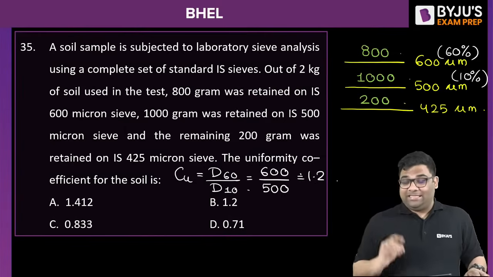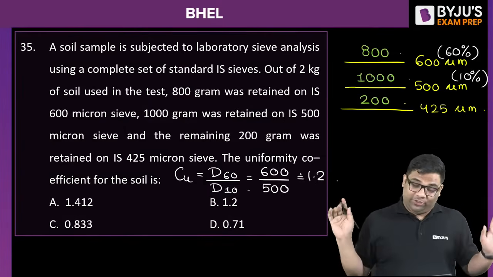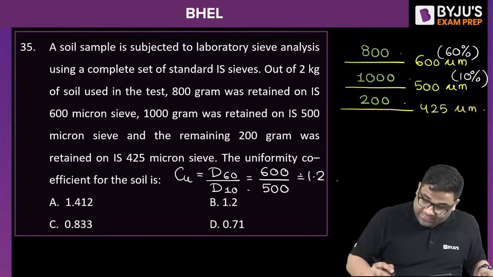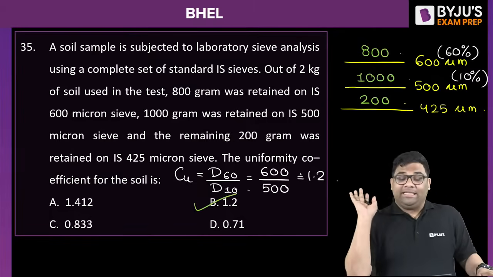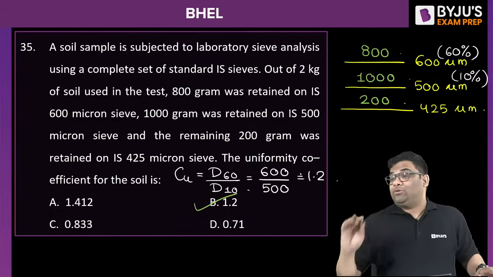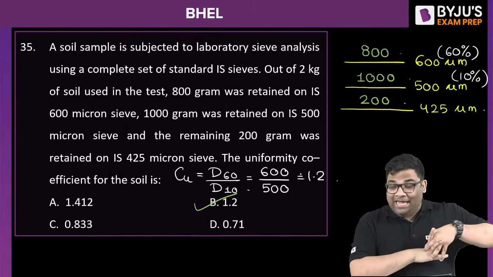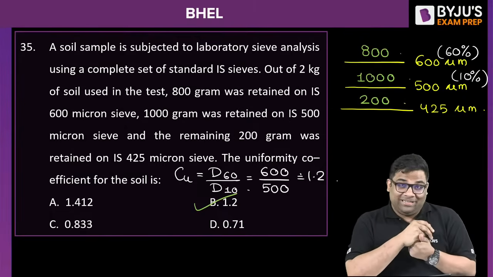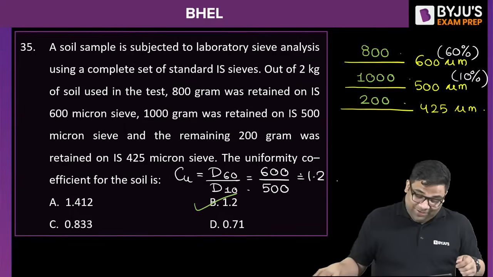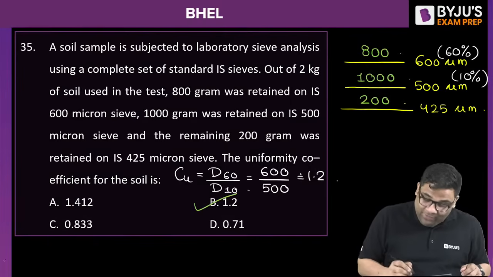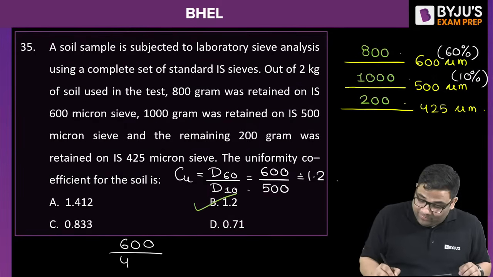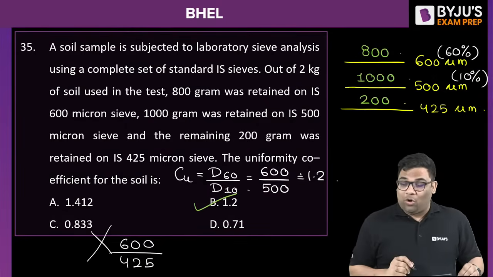Again, you can see this is a very straightforward question, right? Everybody understood this question or not? Okay. Now, why are you telling A? A is the wrong answer. Those who are getting A, you know what you did? You did 600 by 425. Yes, this is wrong. Why is this wrong?